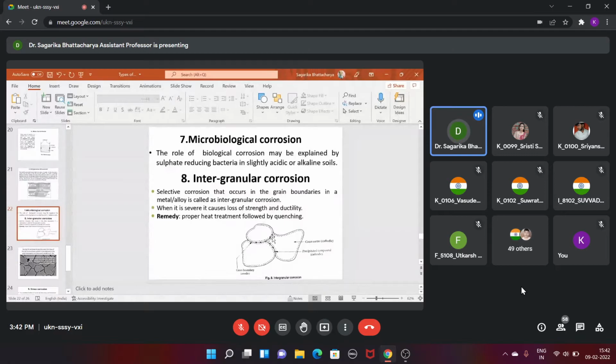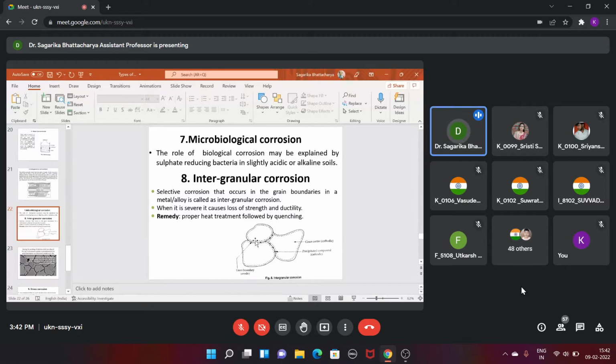If this is a grain of steel, then the concentration of chromium carbide at this part will be more because of the precipitation.